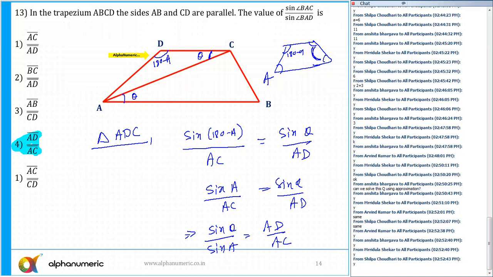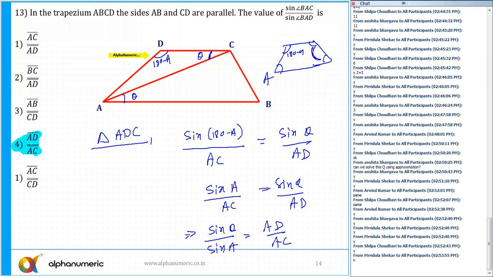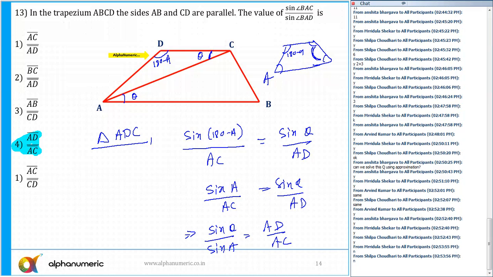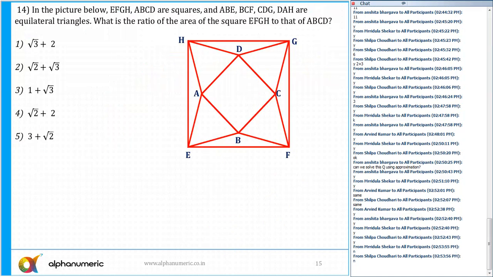So any doubts to anyone now? So this was not a difficult one. That was easy to medium, I'll say. So let's move to the next question. 14. What is the answer for 14? This in fact is easier than the previous one, 13 also.